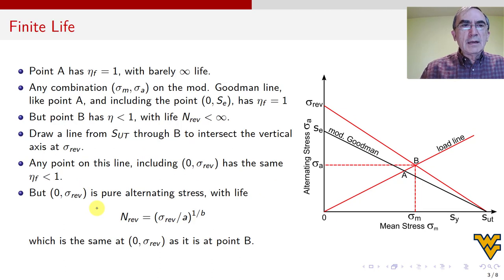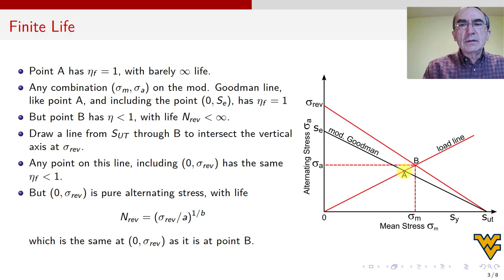All right, so basically what we do is we look at it from the point of view of Modified Goodman. We can use other interaction criteria to do the same. The formula is a little bit different, but not much. So first we look at point A that has eta F equal to 1, barely infinite life. How do we know that? Because point A is on Modified Goodman. All the points on this line from this one to this one have barely infinite life. That means eta F equal to 1.